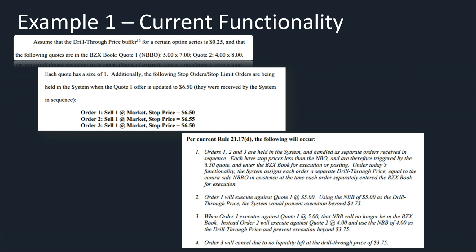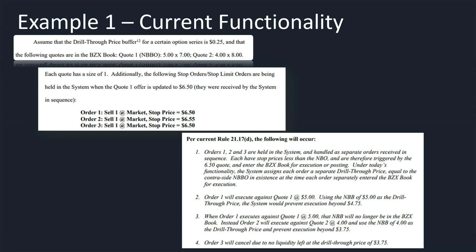Per current rule, the following will occur in today's environment. Orders 1, 2, and 3 are held in the system and handled as separate orders received in sequence. Each has stop prices less than the NBO and is therefore triggered by the 650 quote, and enters the BZX book for execution or posting. Under today's functionality, the system assigns each order a separate drill-through price equal to the contra-side NBBO in existence at the time each order separately entered the BZX book.